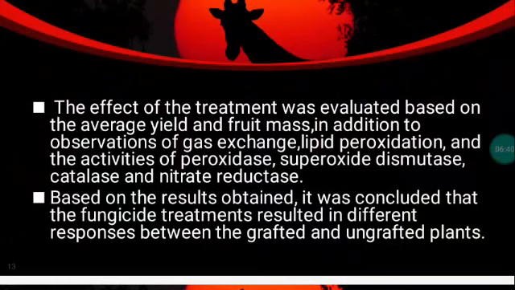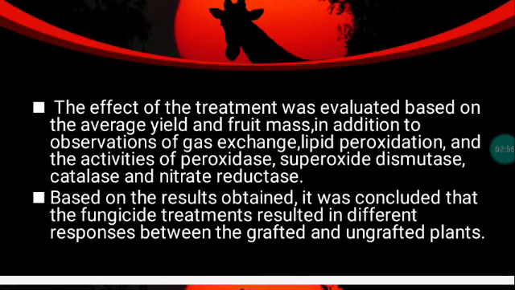The effect of the treatment was evaluated based on the average yield and the fruit mass of the grafted and ungrafted cucumber. In addition, gas exchange, lipid peroxidation, and the activity of peroxidase, superoxide dismutase, catalase, and nitrate reductase were also evaluated.